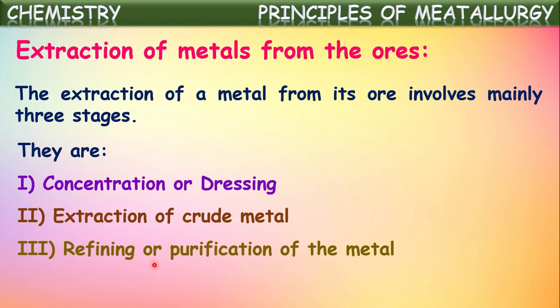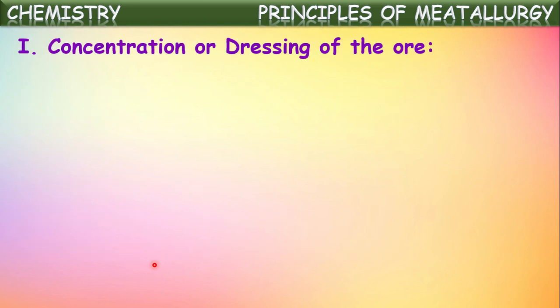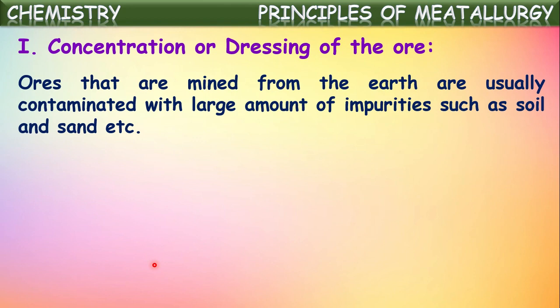Let us see the first one in this session, that is the concentration or dressing of the ore. Ores that are mined from the earth are usually contaminated with a large amount of impurities such as soil, sand, etc. Isn't it? While mining, along with the ore, these are also collected. These substances other than the ore in the sample are considered as impurities or contamination. These all should be removed. That process we call concentration or dressing of the ore.